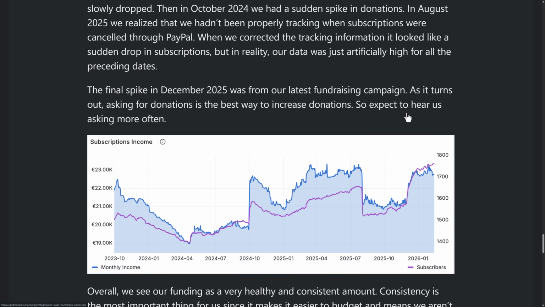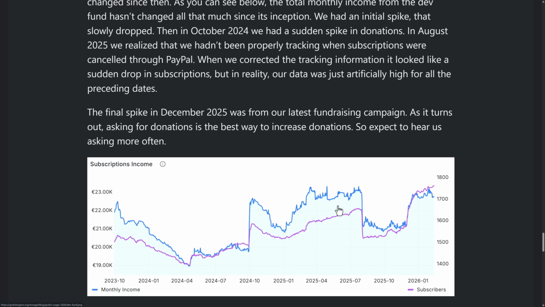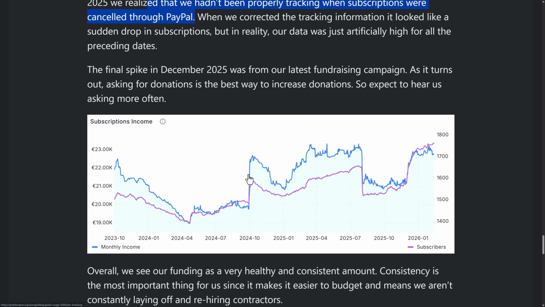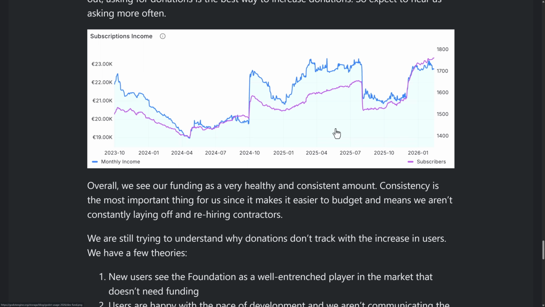And then we get into donations. It kind of gives you an idea how donations have been over time. You're going to see some weird spikes and troughs. Some of this comes down to when they were doing fundraising campaigns. And some of this was when they figured out that they thought they were booking more revenue than they were, because when people canceled their PayPal, they weren't tracking that. So that makes this graph a little bit iffy. But you see, funding is pretty healthy, but it's not growing at a huge rate.